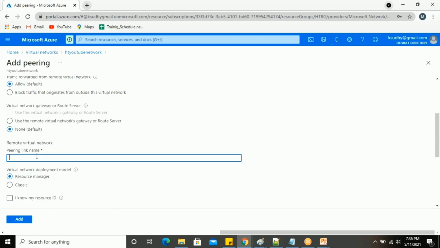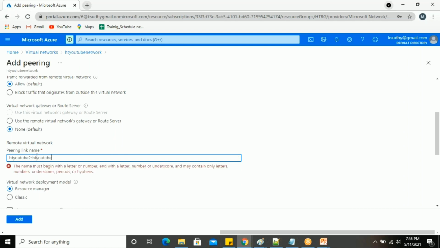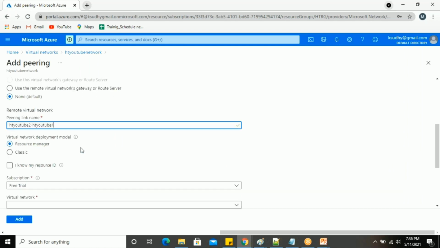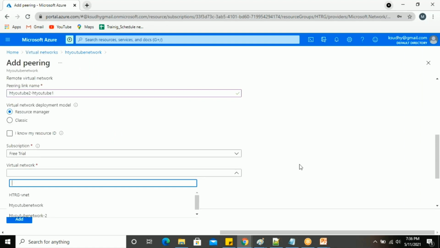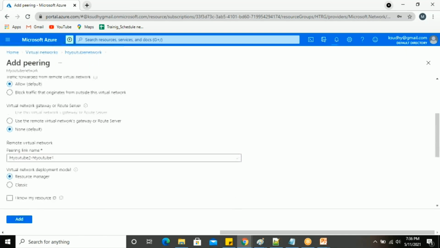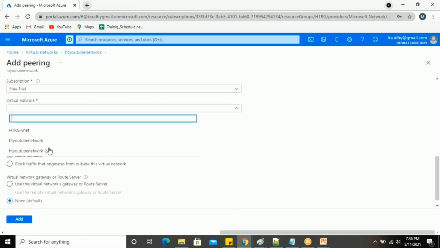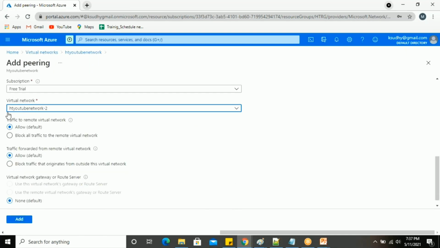Next is the peering link name on the remote side. Remote side means my other VNet. To whom do you want to peer? HD YouTube 2 machine to HD YouTube 1. We have the same resource manager, portal, subscription, and virtual network to make the remote. Which one will be the remote? It means the other VNet, so this is my other VNet.